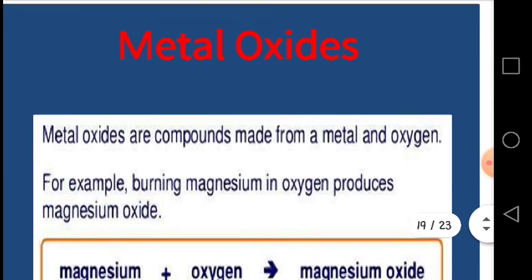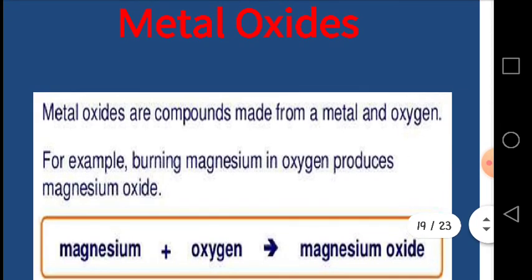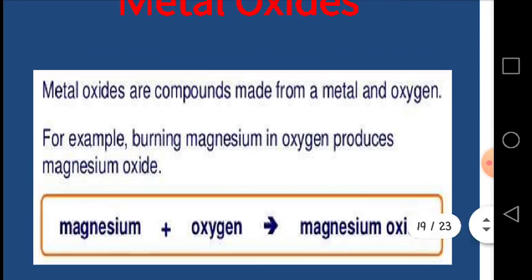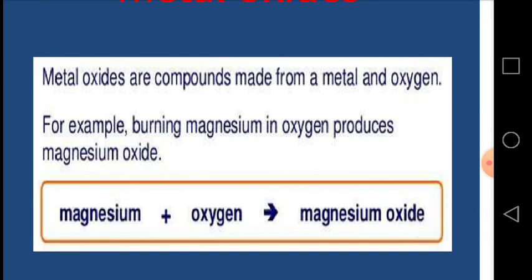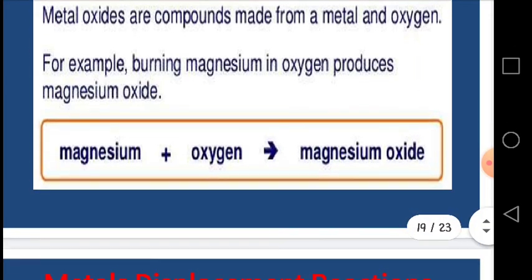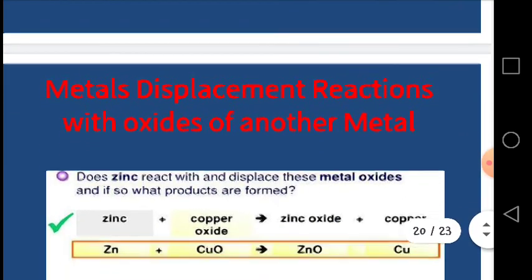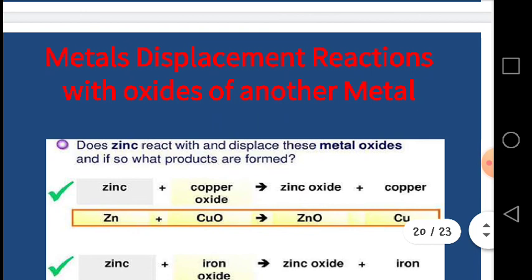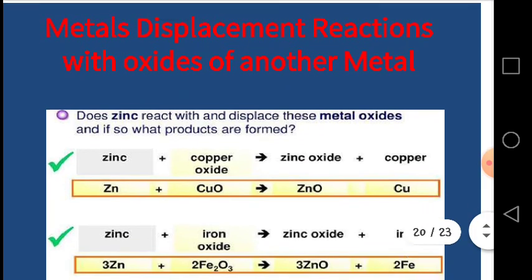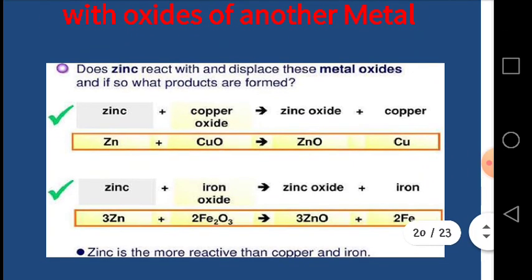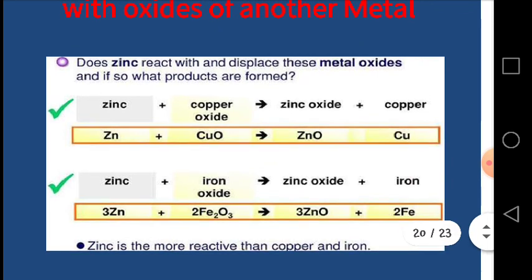Dear students, now we are going to focus on metal oxides, and first of all we have to understand what metal oxides are. Metal oxides are compounds made from a metal and oxygen. For example, burning of magnesium in oxygen produces magnesium oxide. Now metal displacement reactions with the oxides of another metal. Will zinc react with and displace these metal oxides, and if so, what products are formed?